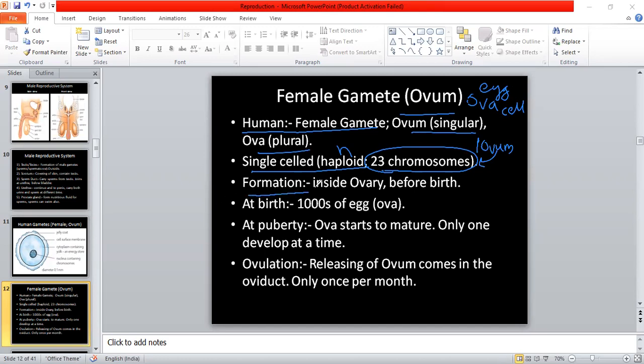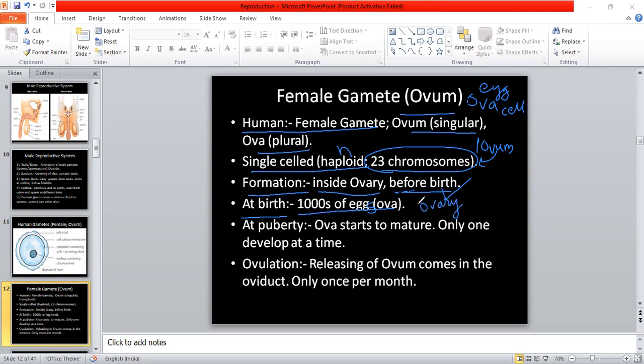Now, what about formation? It is formed inside the ovary, and it starts forming before birth. At birth time, a female child has thousands of eggs inside its ovary.